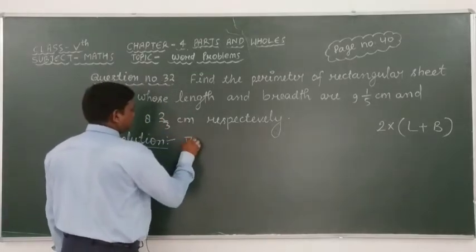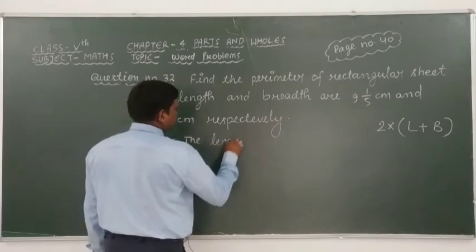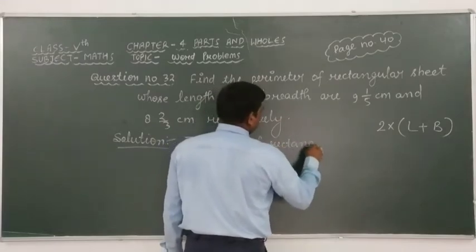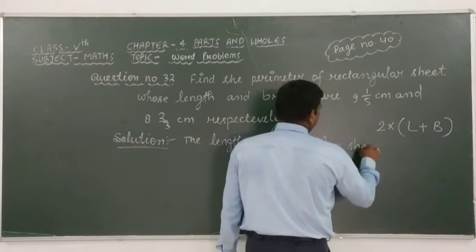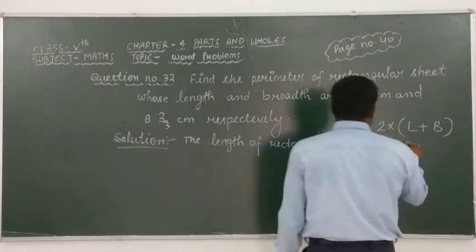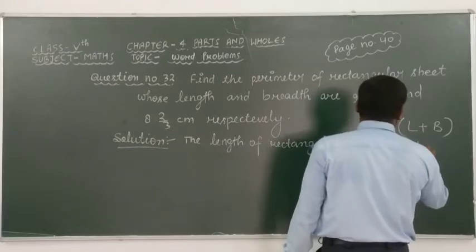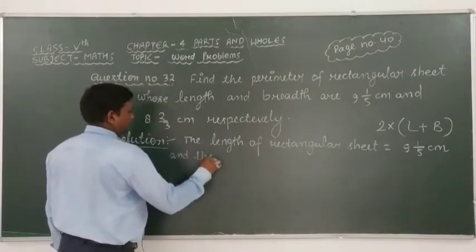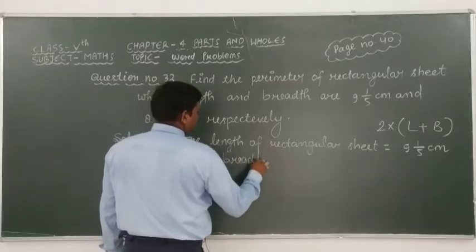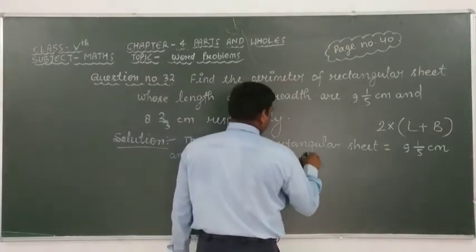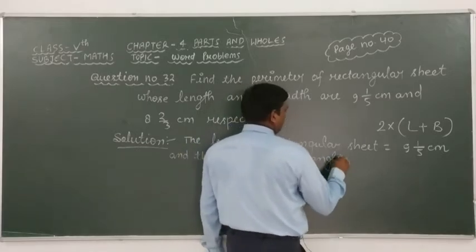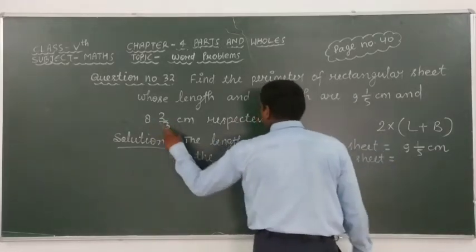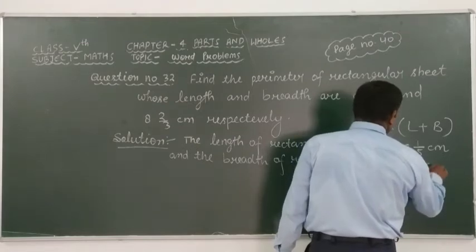Here given that the length of the rectangular sheet is equal to 9 mixed 1 over 5 centimeter and the breadth of this rectangular sheet is equal to 8 mixed 2 over 3, 8 whole 2 over 3 centimeter.